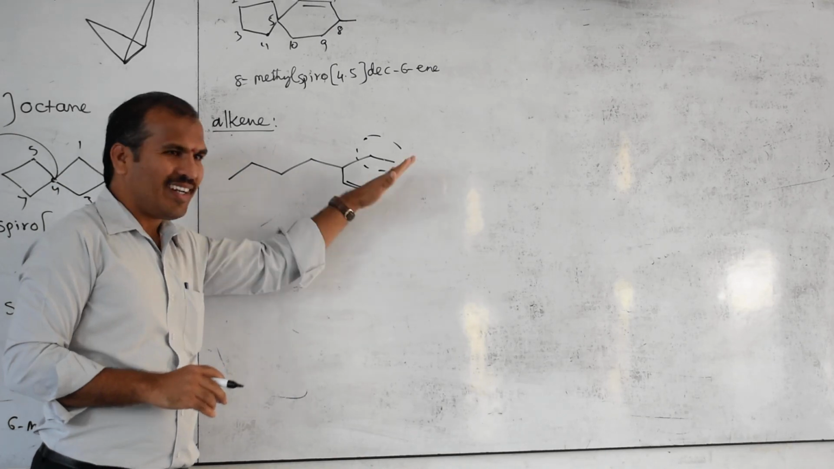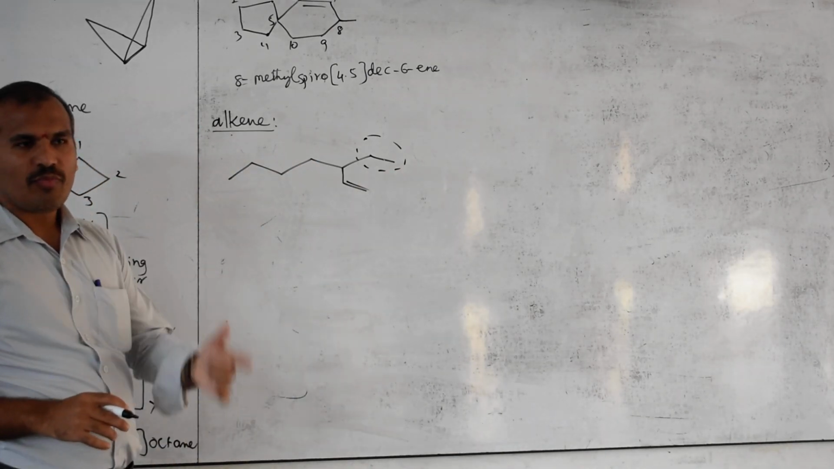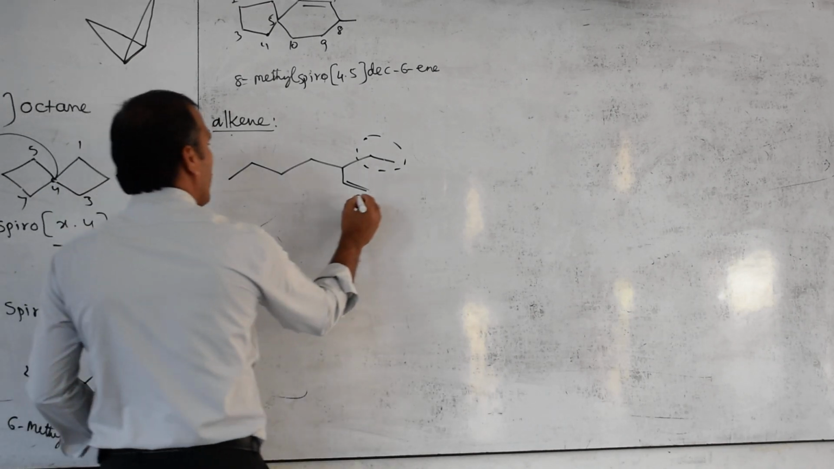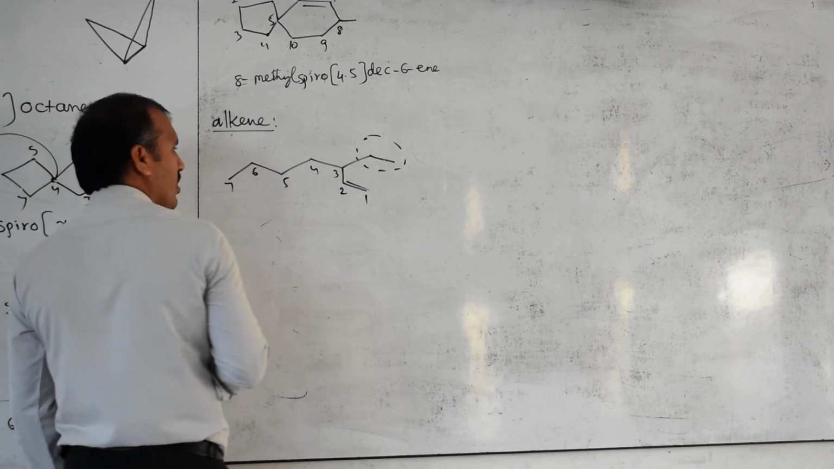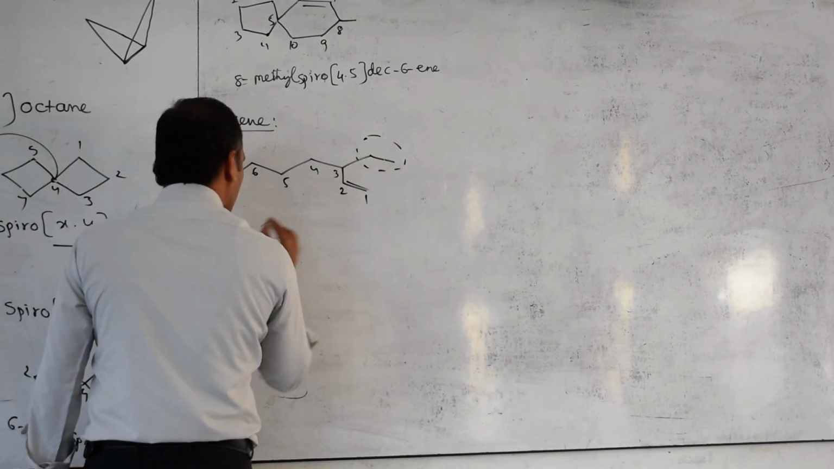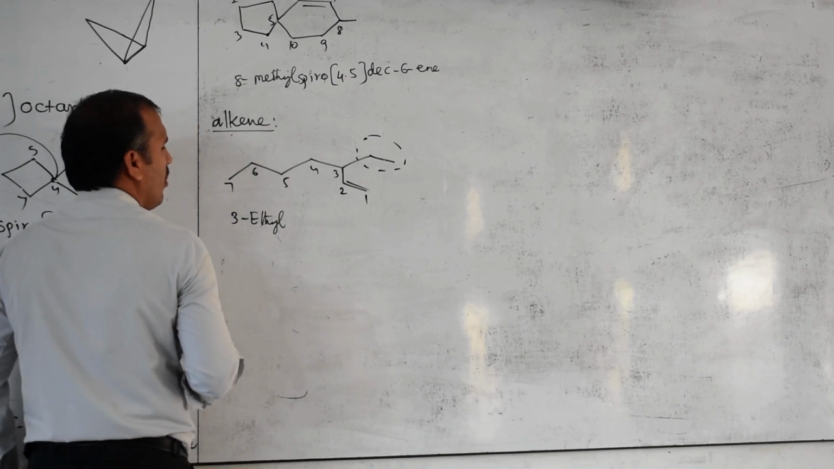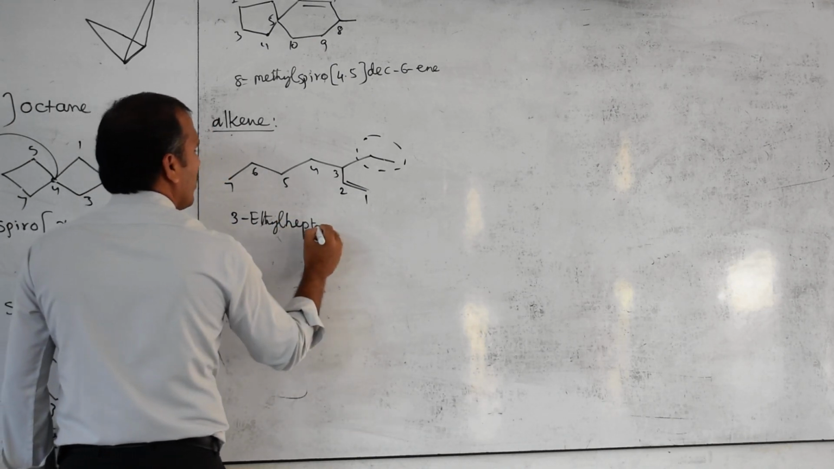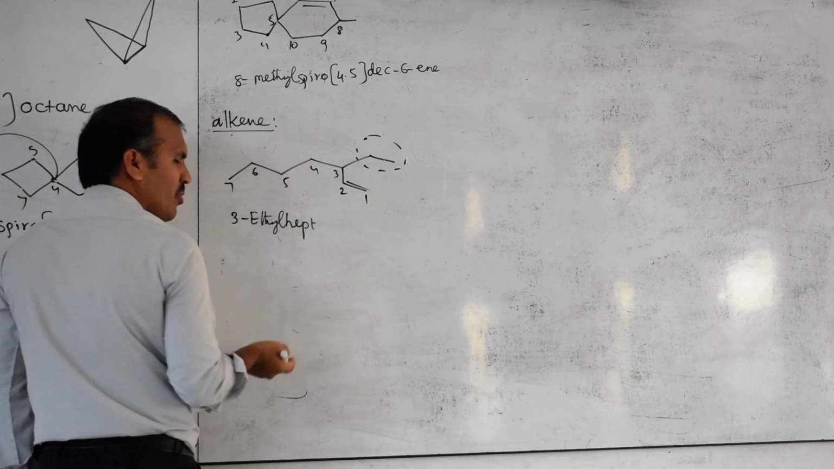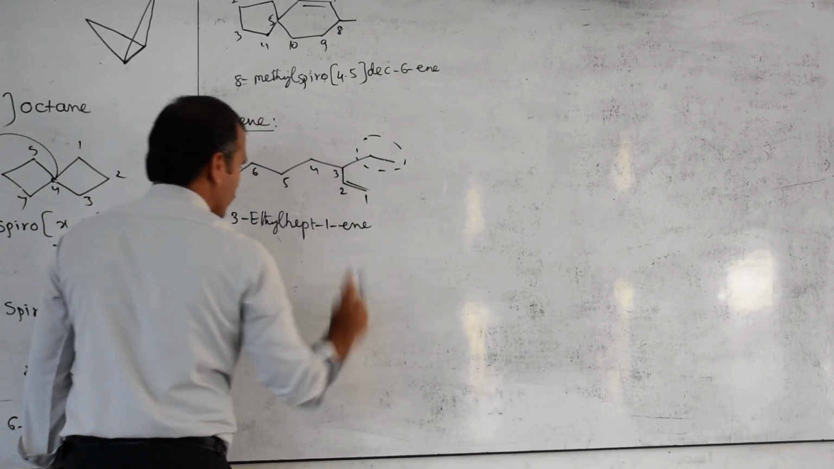Numbering should be right to left. Sorry, left to right. Right to left. Which one is correct? Right, because we give the least number to the multiple bond. Then this will be 1, 2, 3, 4, 5, 6, 7. Tell at which position ethyl is there? 3 ethyl. Total 7, hept. Then ene. At which position is the double bond? First position. Then hept-1-ene.